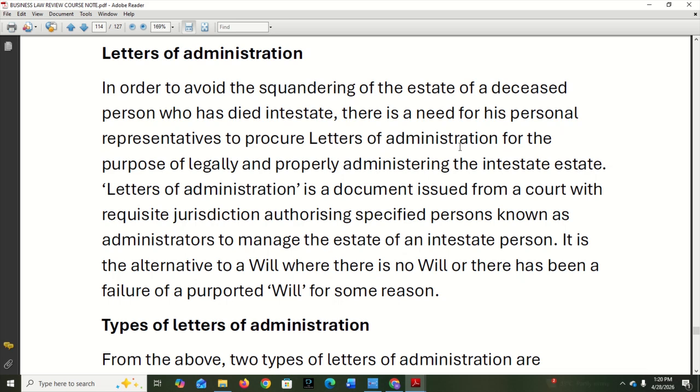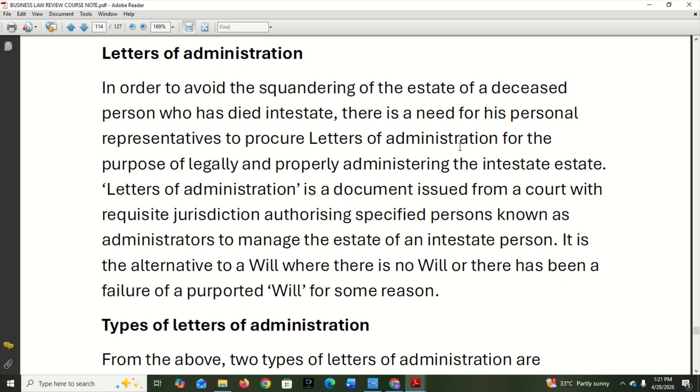Now, let's have what we call letter of administration when it comes to trust and will and estate. In order to avoid the squandering of the estate of a deceased person who has died intestate, there is a need for his personal representative to procure letter of administration for the purpose of legally and properly administering the intestate estate. That means his representative has to obtain letter of administration to administer his estate or properties.